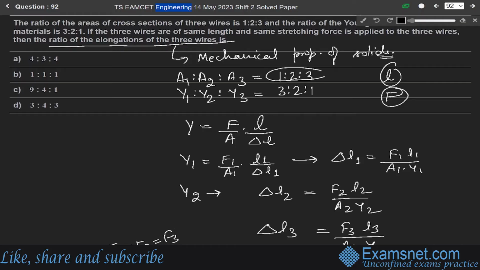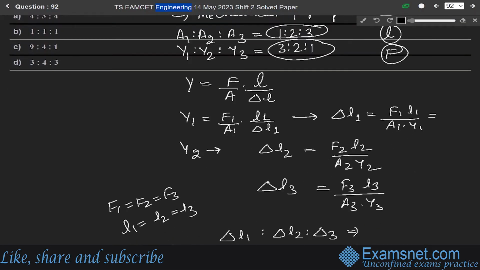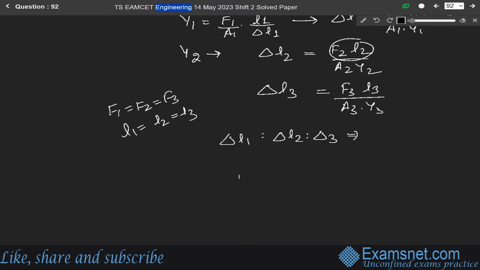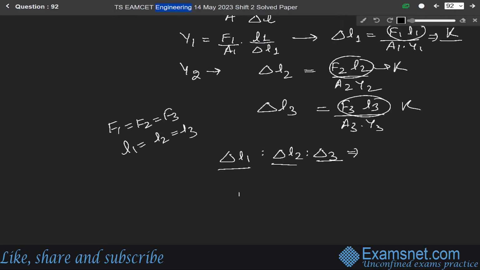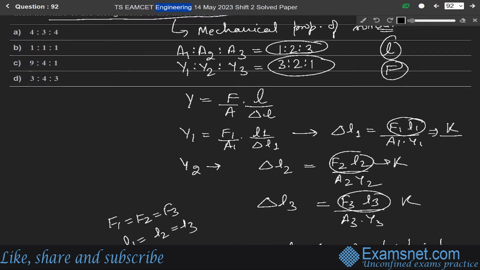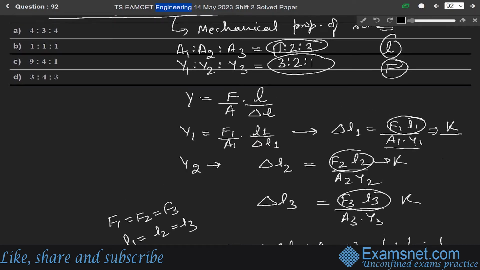These are fixed, so let us say this is constant K. So delta L1, delta L2, delta L3 will be in the ratio K over A1 Y1, K over A2 Y2, K over A3 Y3. Since A1 Y1 means 1 times 3, A2 Y2 means 2 times 2, and A3 Y3 means 3 times 1, this becomes K over 3, K over 4, K over 3.